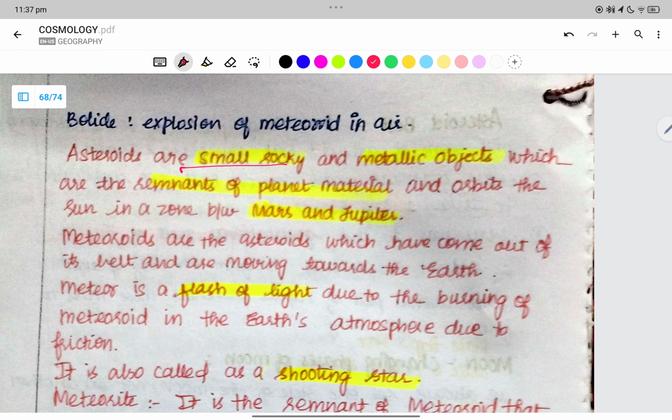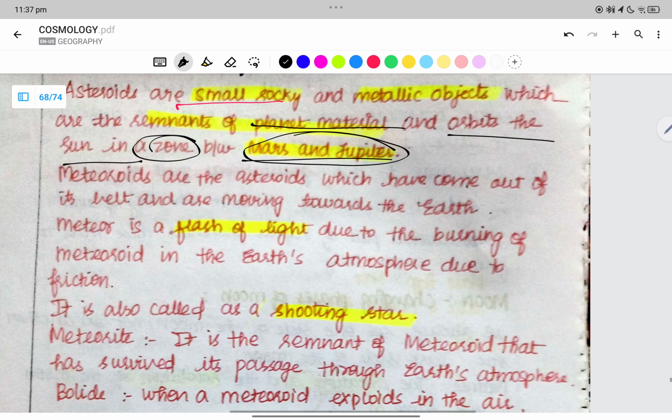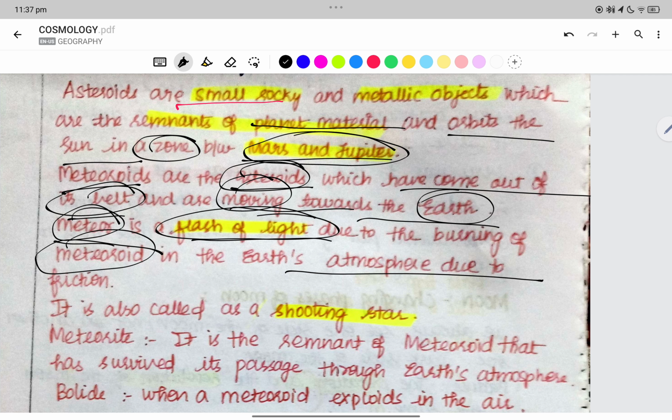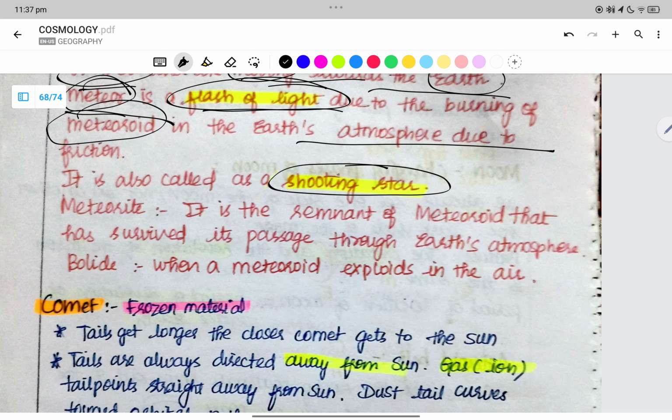Asteroids are small, rocky and metallic objects which are the remnants of planet material and orbit the sun in a zone between Mars and Jupiter. Meteoroids are asteroids which have come out of the belt and are moving towards the Earth. A meteor is a flash of light due to the burning of the meteoroid in the Earth's atmosphere. It is also called a shooting star.